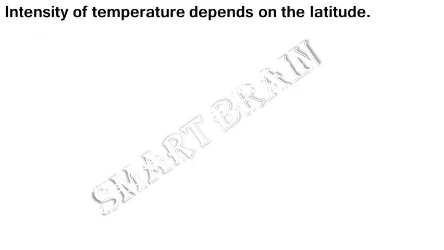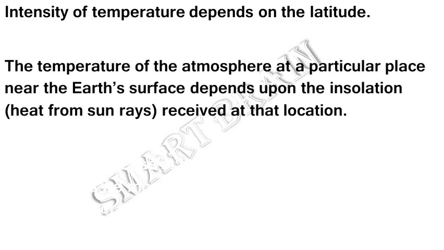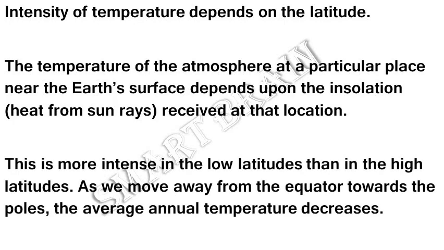Intensity of temperature depends on the latitude. The temperature of the atmosphere at a particular place near the Earth's surface depends upon the insolation received at that location. This is more intense in the low latitudes than in the high latitudes. As we move away from the equator towards the poles, the average annual temperature decreases.